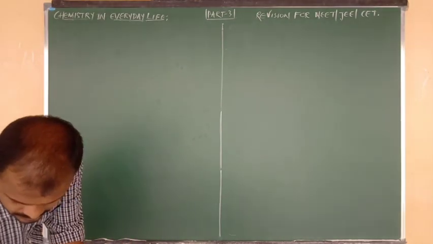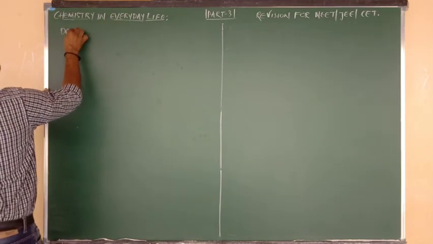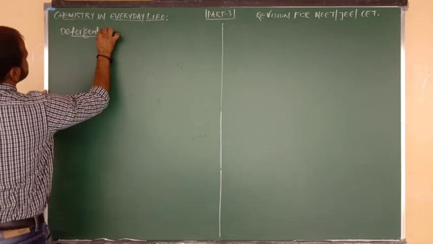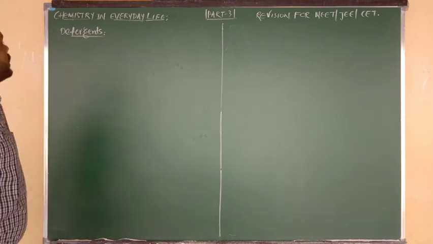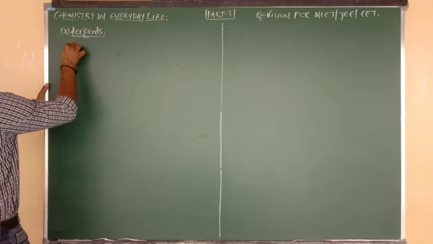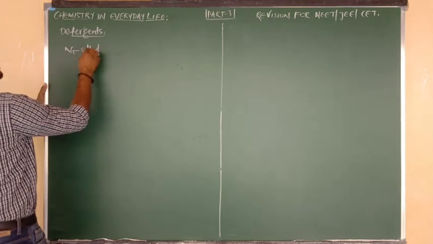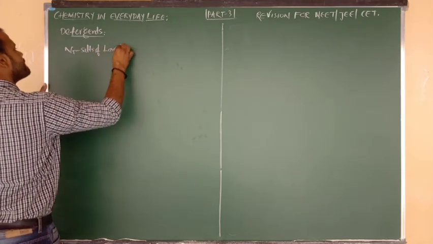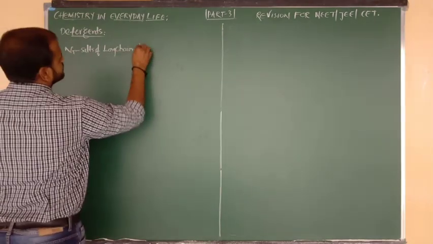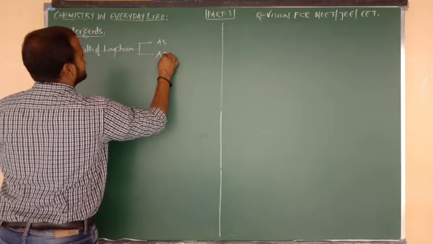Next category I am going to discuss here is detergents, and also we can say synthetic detergents. समझ रहे बेटा? Good. Right now listen carefully. So what is meant by detergents? Detergents are nothing but the sodium salts of long chain, one we can say AS, and one more we can say ABS.